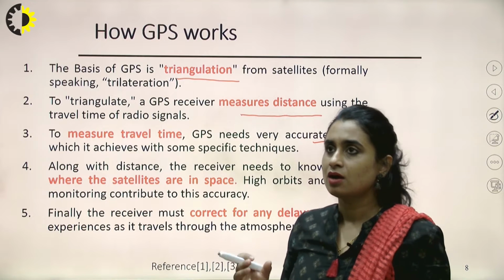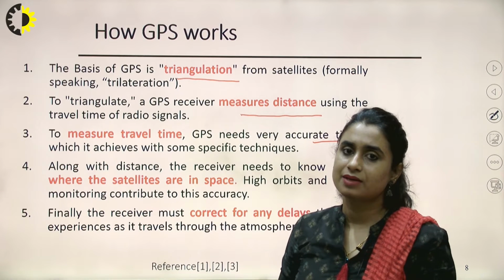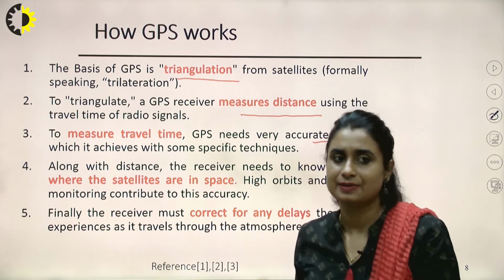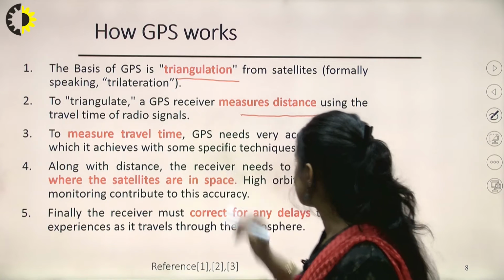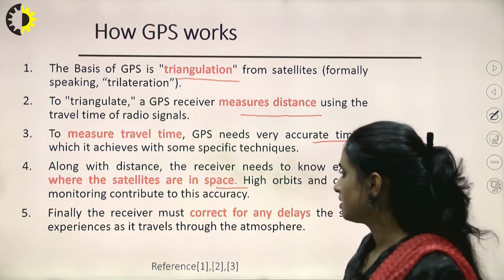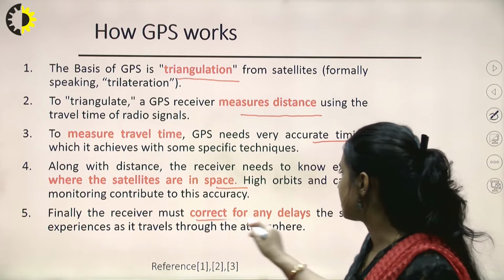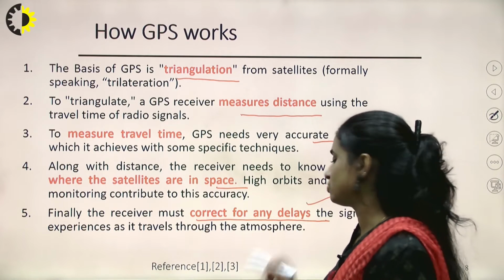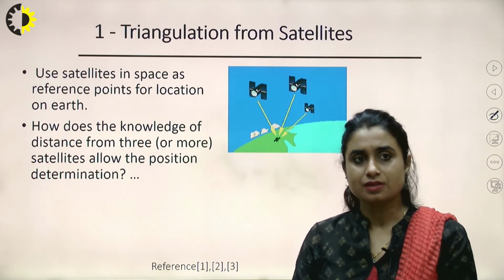So what we do is that accuracy can be achieved with the help of some extra satellites. That is all calculation we'll see. Along with distance, the receiver needs to know exactly where the satellites are in space. Finally, the receiver must correct for any delays the signal experiences as it travels through the atmosphere.